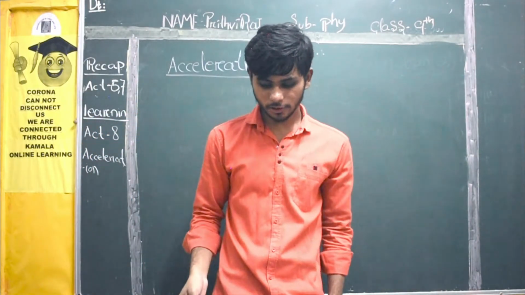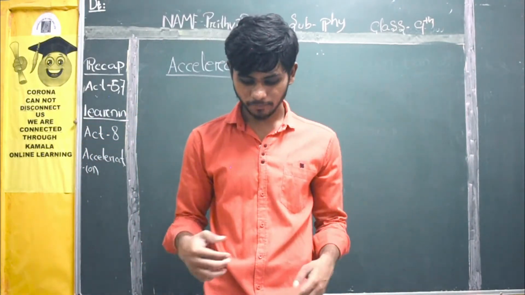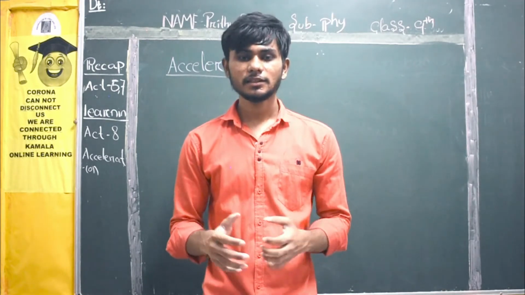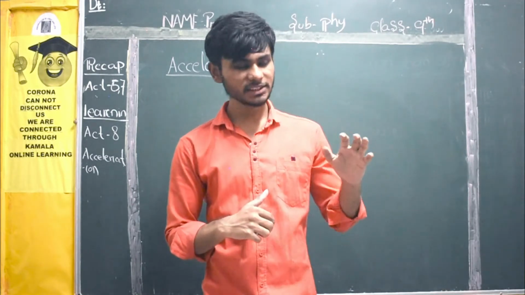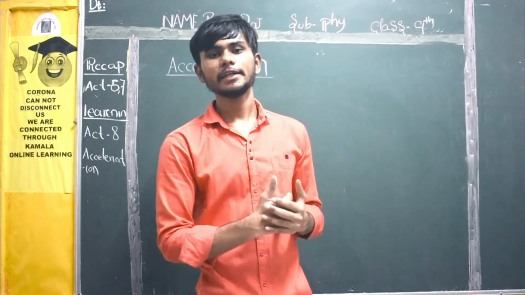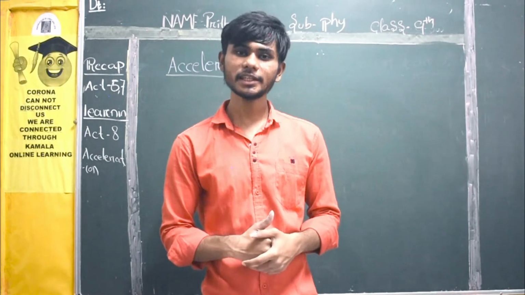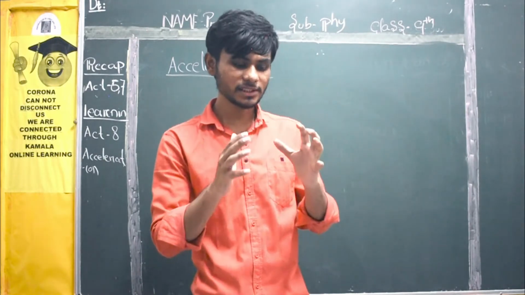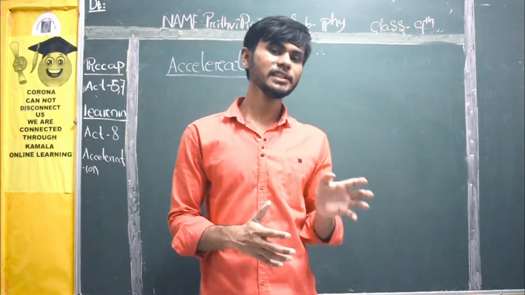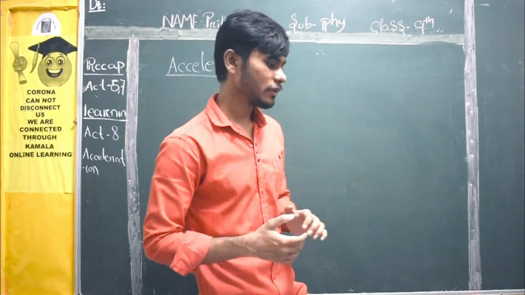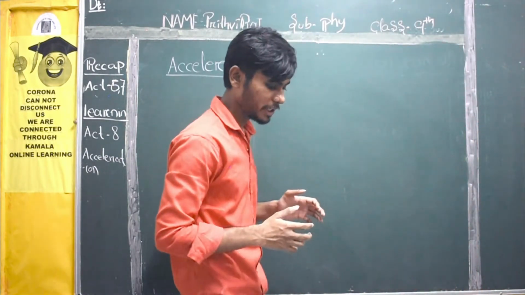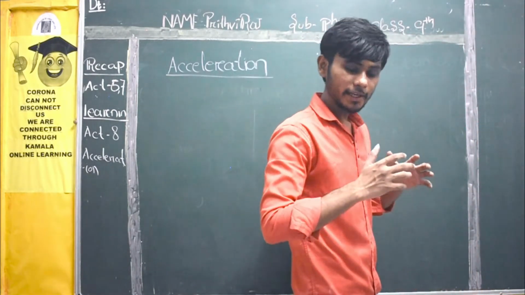We can change the velocity of an object by changing its speed, its direction of motion, or both. The statement says we can change the velocity of an object by changing its speed or by changing its direction. That's what we learned in the three conditions above, right? If I am changing my direction, I need to stop. At some point, if I want to change my direction, I need to stop.